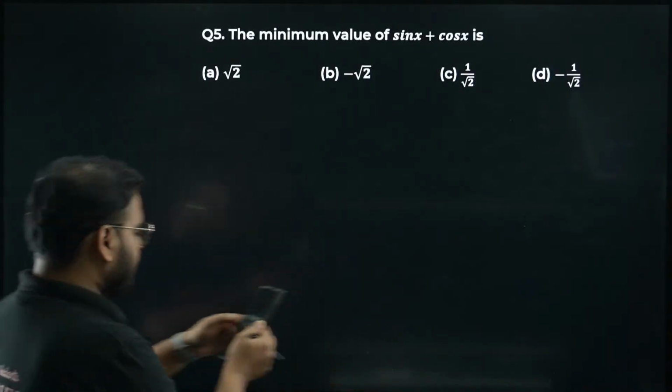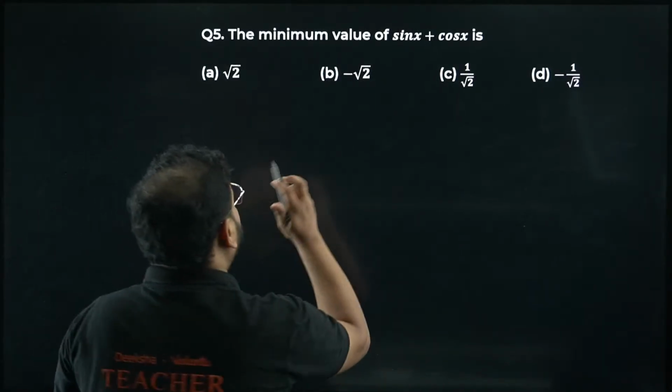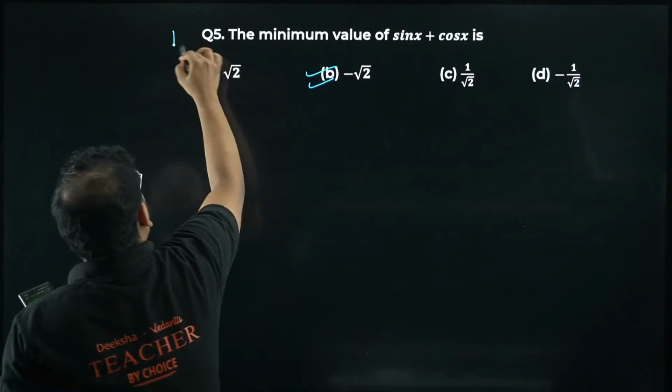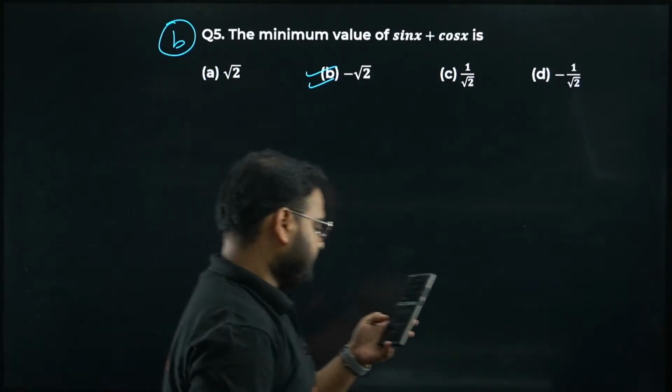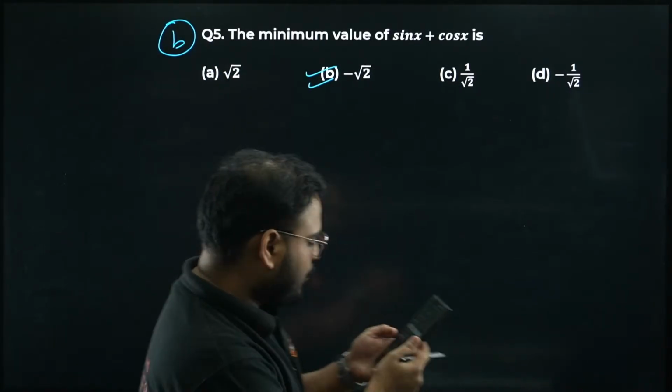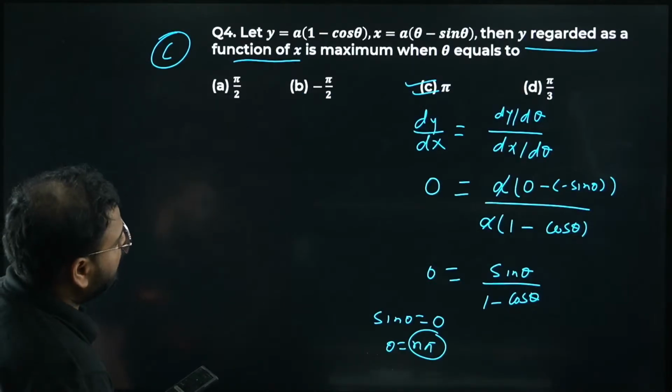Okay, so 5th one, I think option is C, correct. Oh, sorry, option is B. Everyone give me the right answer. Option is B, correct. Sir, why did you take 0? Asrar is saying, why did you take 0?